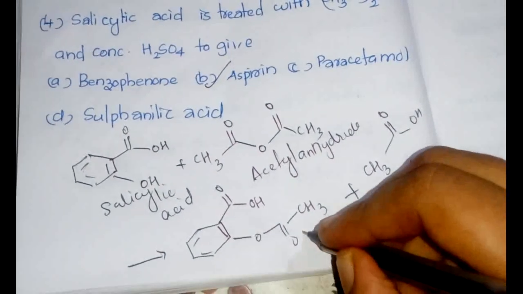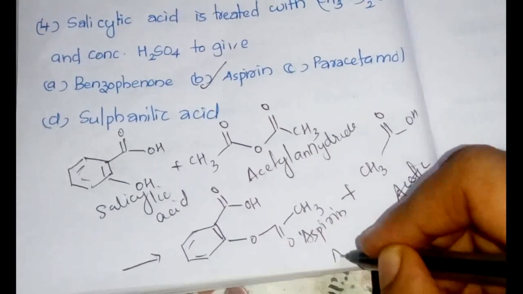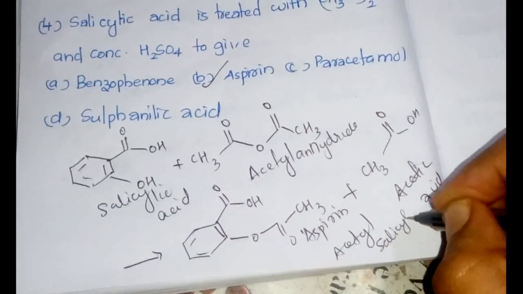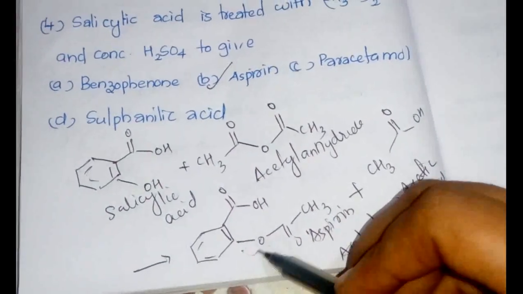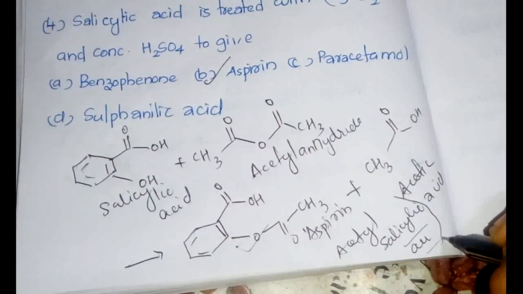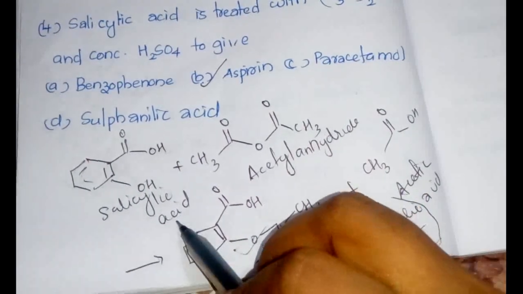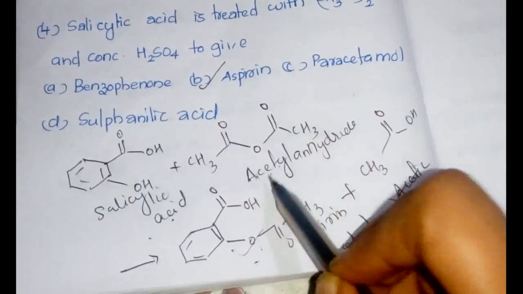This is actually the aspirin. Aspirin can also be named as acetyl salicylic acid. So the aspirin structure is this, and acetylsalicylic acid is the other name for aspirin, and it is prepared by the reaction between salicylic acid and acetic anhydride. Very important question.